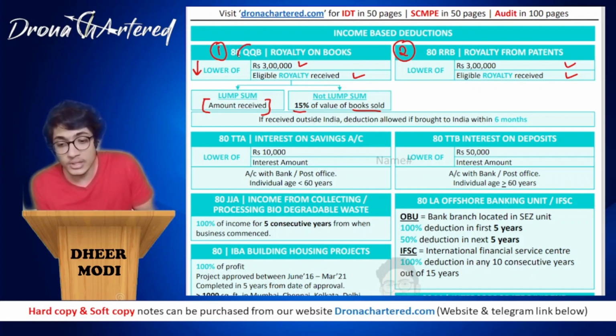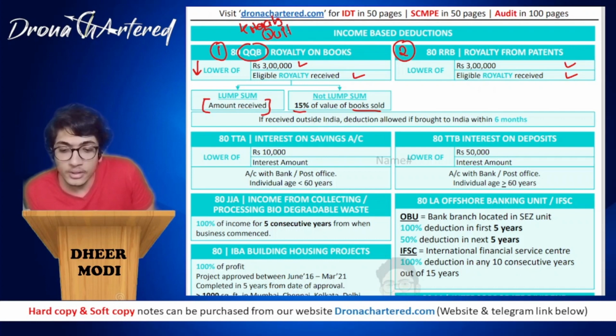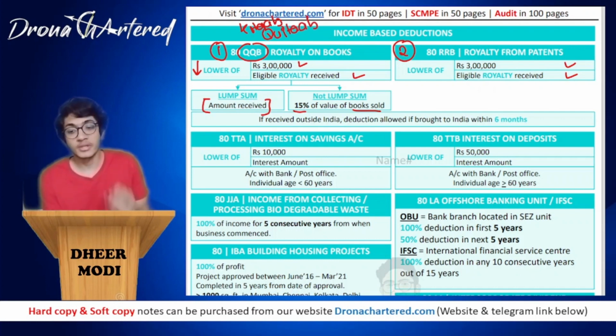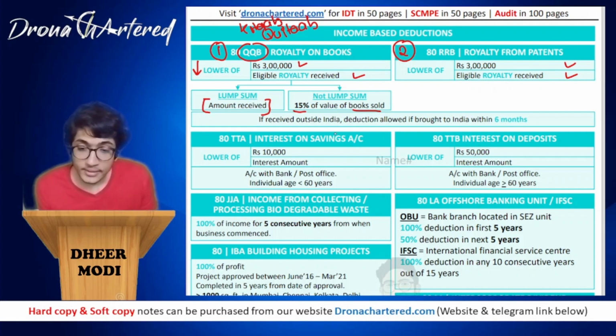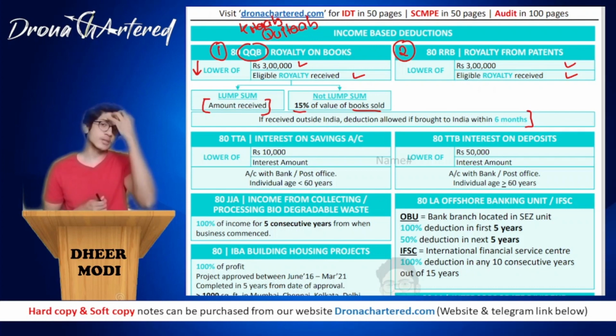So QQB stands for Kitab, book. To learn this, you can remember it as Kitab. Okay, so Kitab book, and 80RRB is royalty from patents. Clear? If it is received outside India, this is for both sections. Okay, so if you receive this royalty outside India, deduction will be allowed if brought to India within 6 months. Only and only if this income has been brought to India within 6 months, it will be allowed the deduction. Otherwise, we will be taxing it.